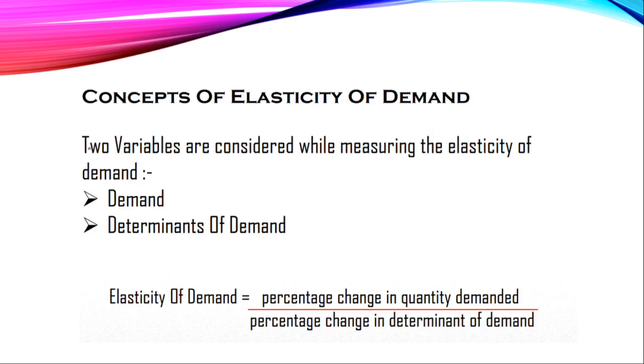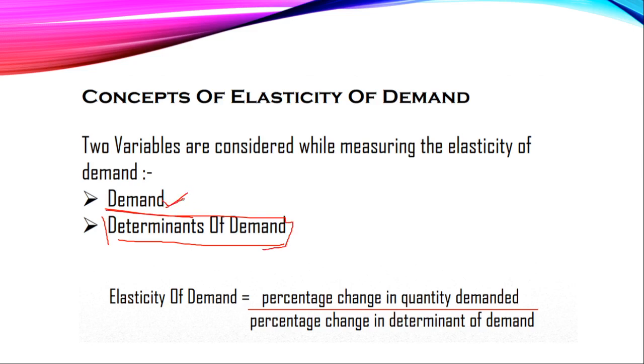The concept of elasticity of demand says that two variables are considered while measuring elasticity of demand. First one is demand, and the other is the determinant, which is kept constant. You make changes in the determinants, that is factors, and find what changes occur in our demand.